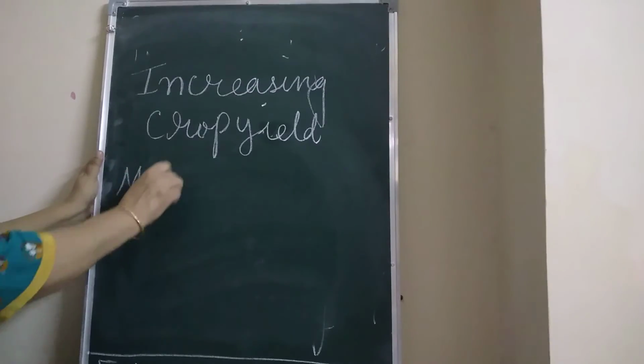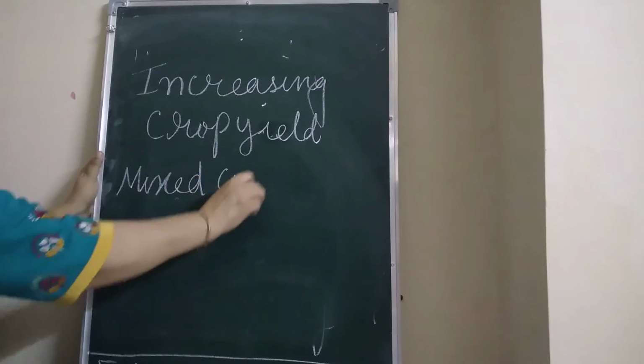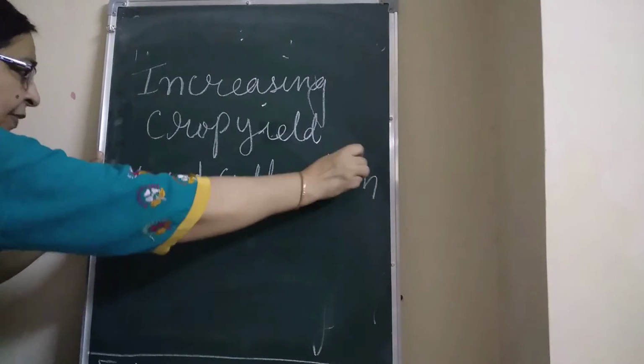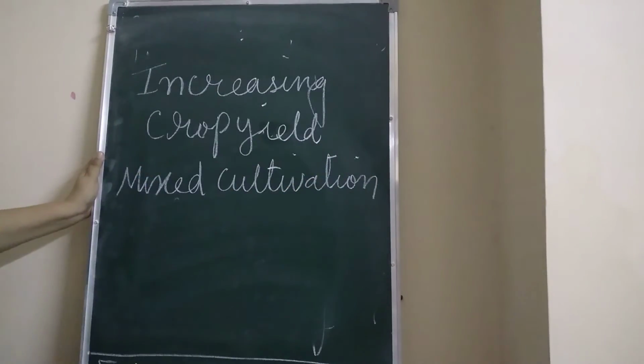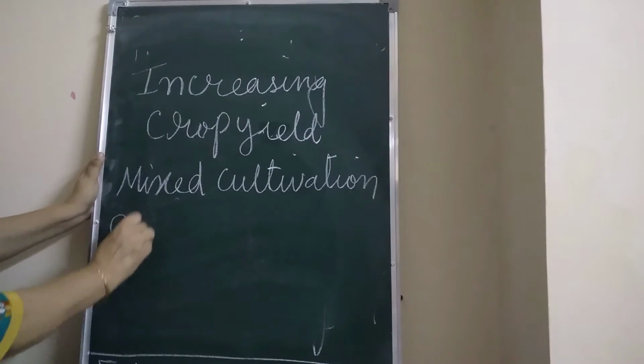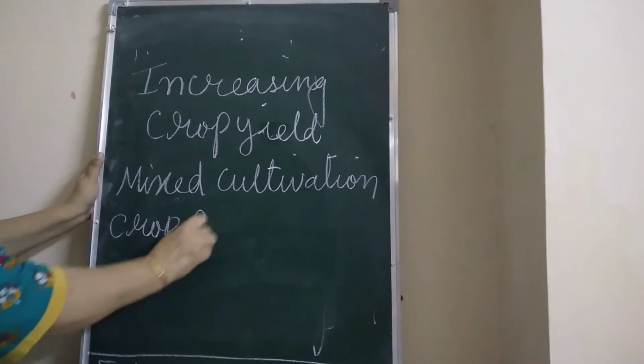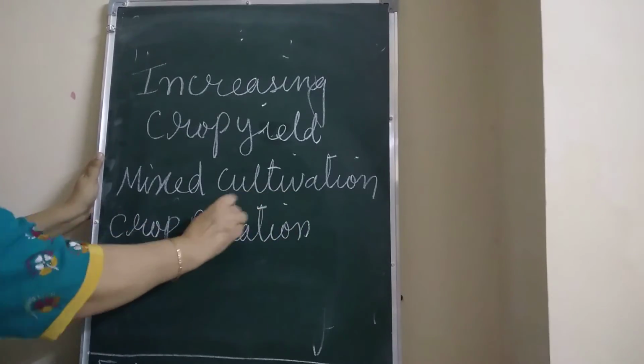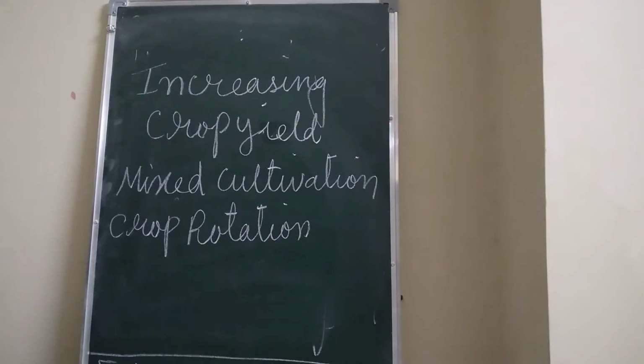One is mixed cultivation and the other is crop rotation.